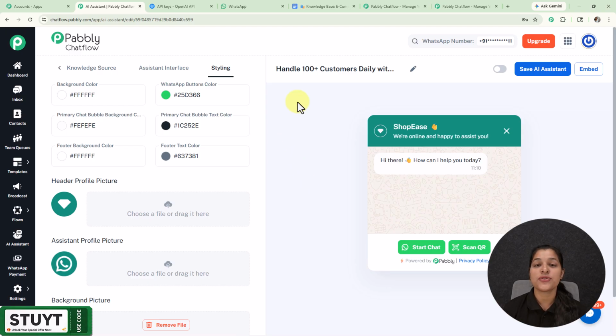Now we just have to enable it by activating this toggle, and for saving it we simply have to click over the Save AI Assistant button, and here our AI Assistant has been saved successfully.